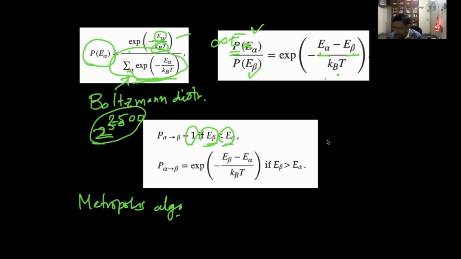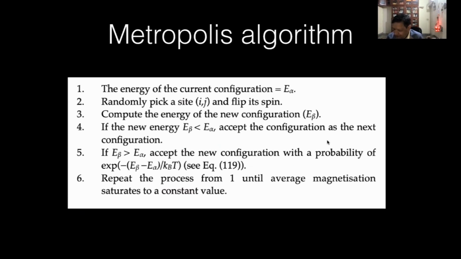Okay, so if E beta is less than E alpha, then you choose that state and compute energy. Okay, compute magnetization. I need average magnetization. Okay, that's what I want. If E beta is greater than E alpha, then you don't say that that state is not possible. That state is possible, but with this probability. This is the Metropolis algorithm. So you apply this logic. So here, this is the algorithm.